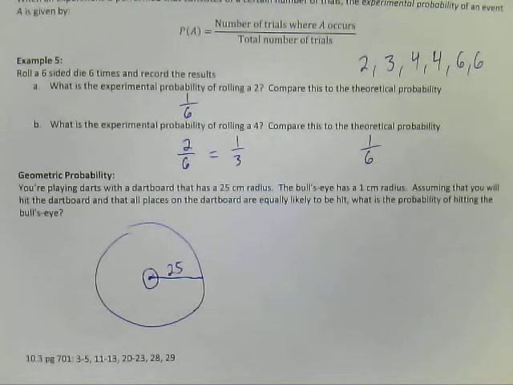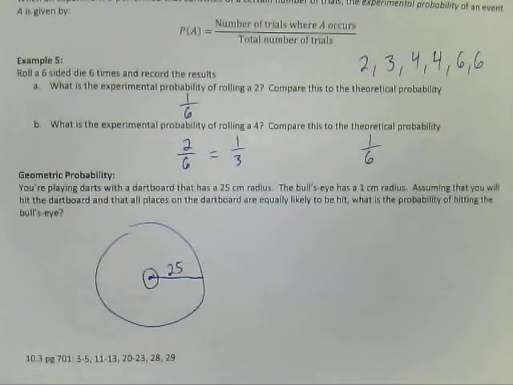So this is a little bit of a not real situation because of course you can miss, and of course if you're aiming, you're probably going to be aiming for the bullseye, so the probability that you're going to hit any place on the dartboard is not going to be the same. But this is a theoretical experiment here, so we're just going to take it at face value. So we're assuming that any place on the dartboard is equally likely to be hit, and we're assuming that we will actually hit the dartboard as well.